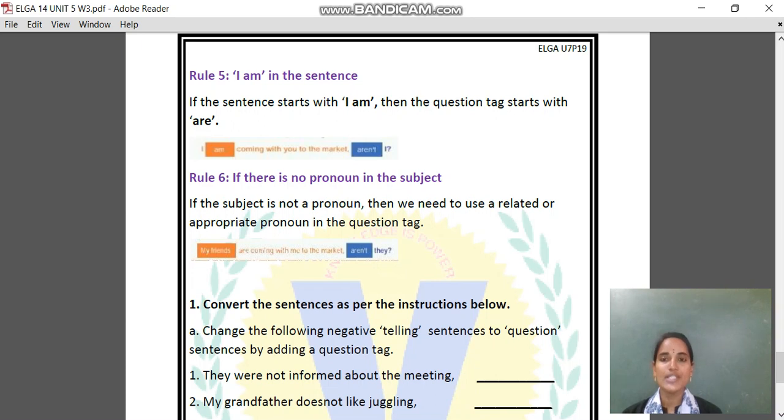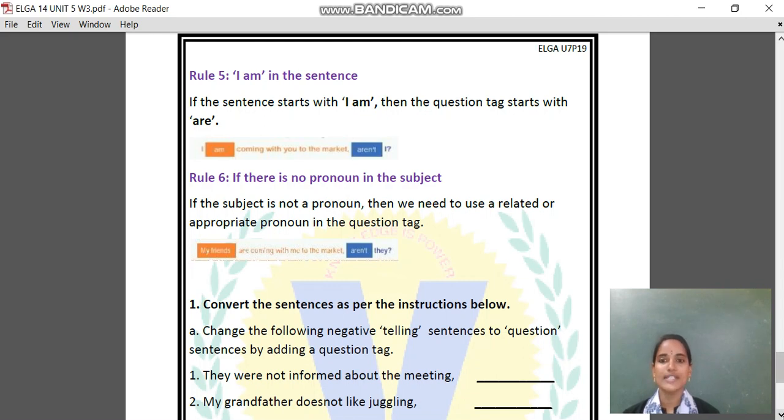And when it comes to rule 6, if there is no pronoun in the subject, then we need to use the related appropriate pronoun in the question tag. For example, my friends are coming with me to the market. Here the telling sentence is in plural. So I will use aren't they. Okay.